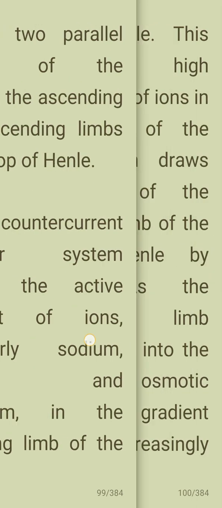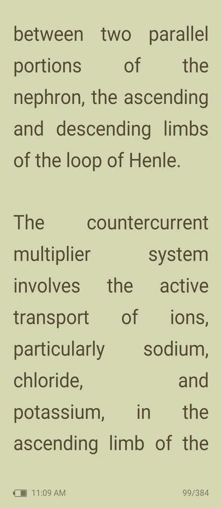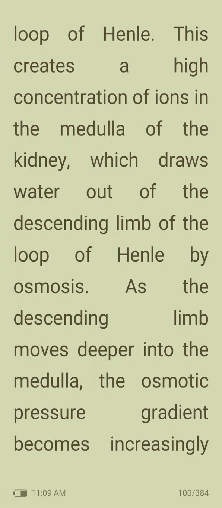It involves the interaction between two parallel portions of the nephron, the ascending and descending limbs of the loop of Henle. The countercurrent multiplier system involves the active transport of ions, particularly sodium, chloride, and potassium, in the ascending limb of the loop of Henle. This creates a high concentration of ions in the medulla of the kidney, which draws water out of the descending limb of the loop of Henle by osmosis.